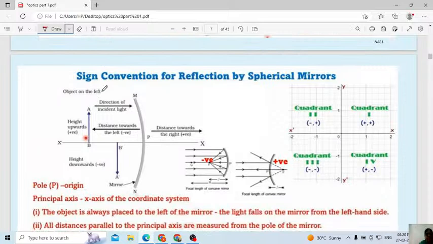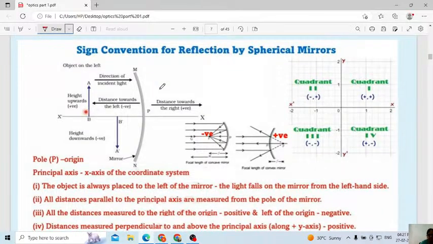Next, sign convention for reflection by a spherical mirror. This one you have to remember in the case of a spherical mirror. You already know this from maths: first quadrant, second quadrant, third quadrant, fourth quadrant. This is the x-axis, this is the y-axis. In the first quadrant, x and y values are both positive.